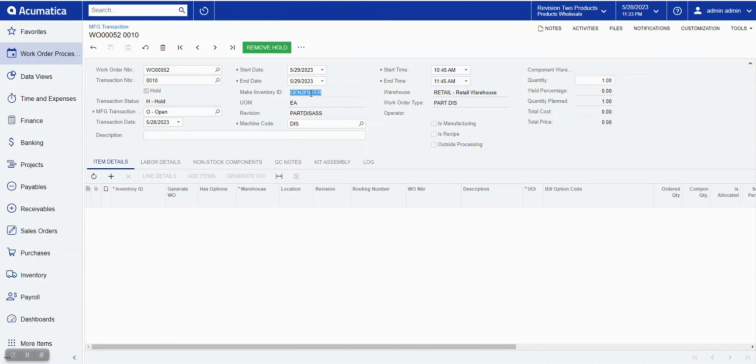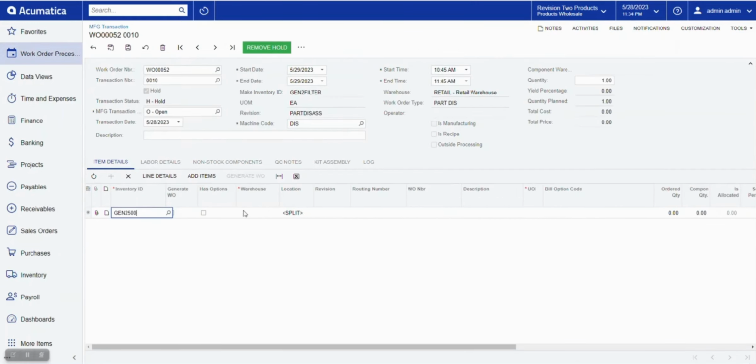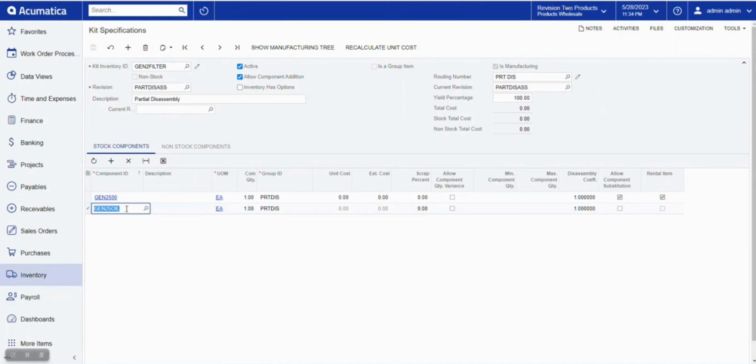The partial disassembly type MFG transactions are empty. Add lines configured on the kit specification screen and release the documents.